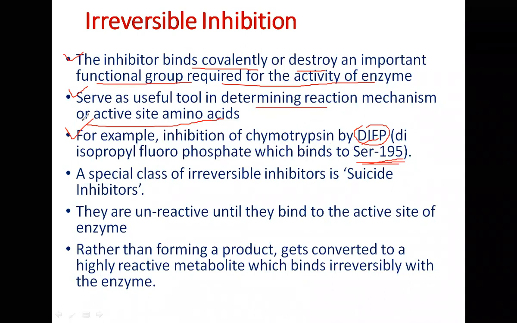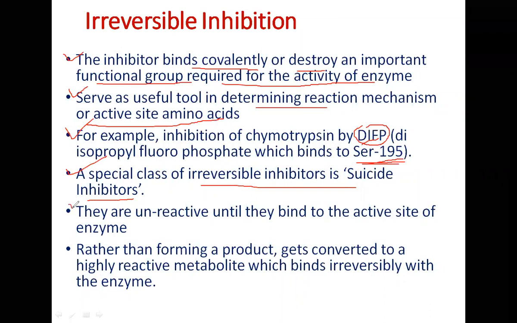So these irreversible inhibitors served as a useful tool in determining the reaction mechanism or active site amino acid. For example, in case of chymotrypsin, it was found out using DIFP that serine 195 is one of the amino acids which is present at the active site. There is a special class of irreversible inhibitors, and they are called suicide inhibitors. Suicide inhibitors.